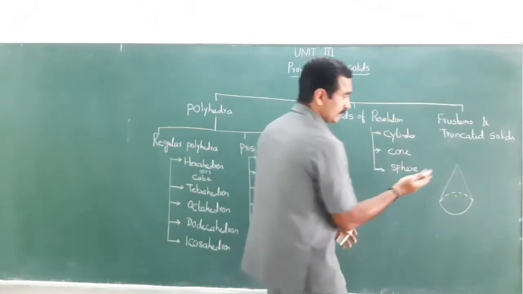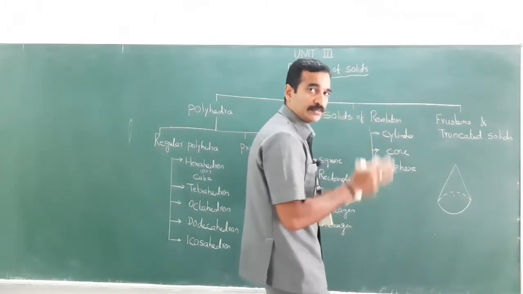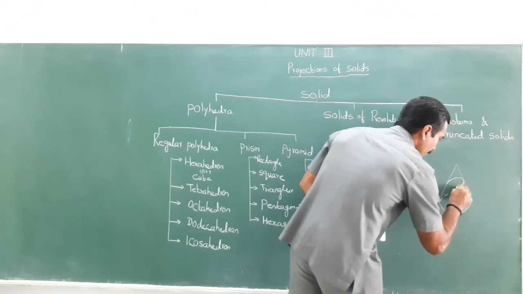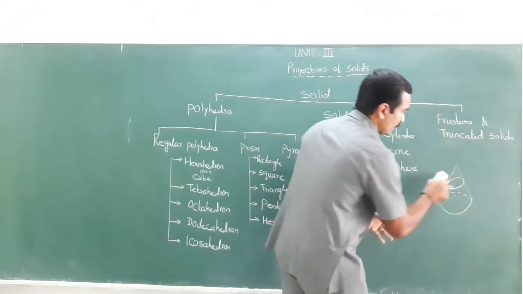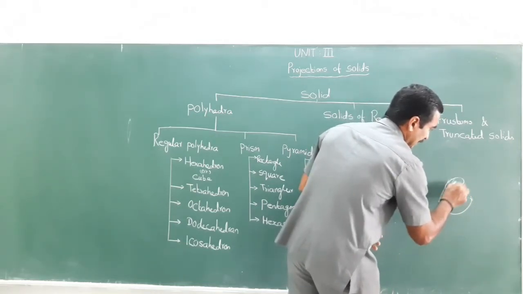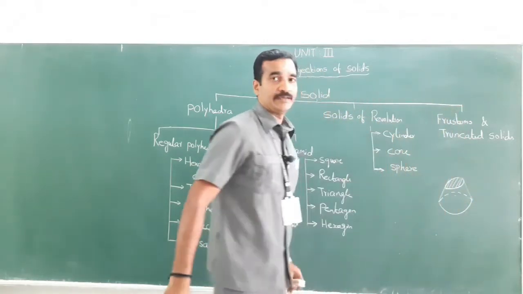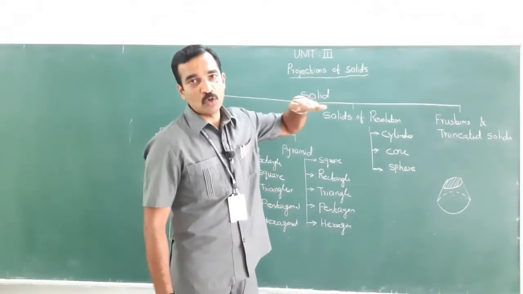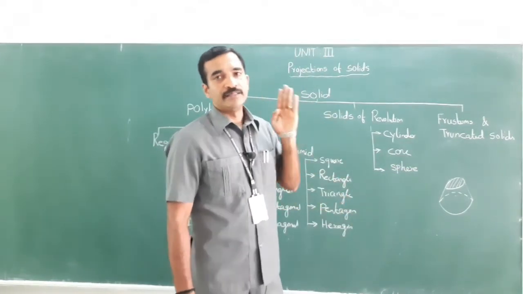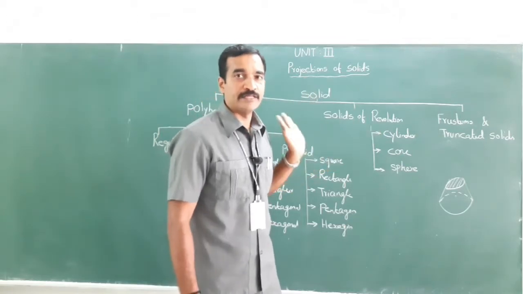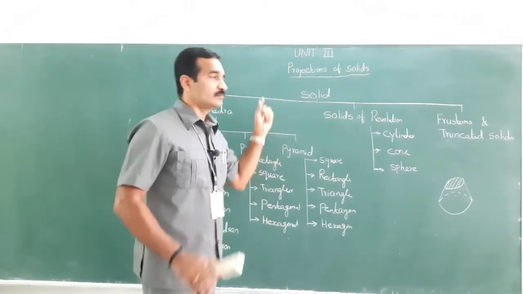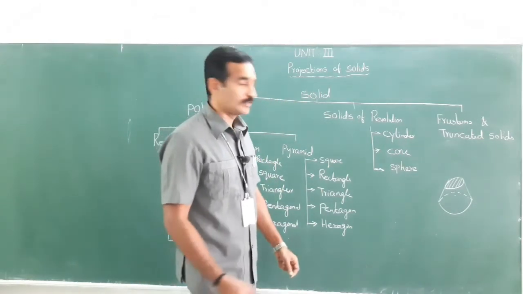If I cut with some inclination to the base, the shape which I obtain would be something like this ellipse, right? So this would be inclined. Frustum is nothing but the cutting plane was parallel to the base. When it comes to truncated solids, the cutting plane should be inclined to the base. So by this I have finished the classifications of solids, right?